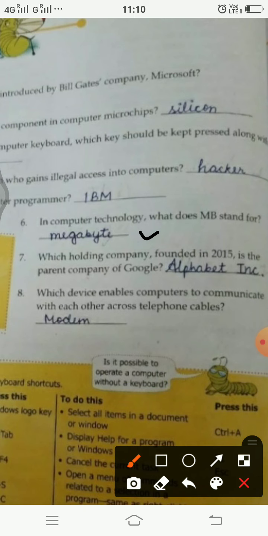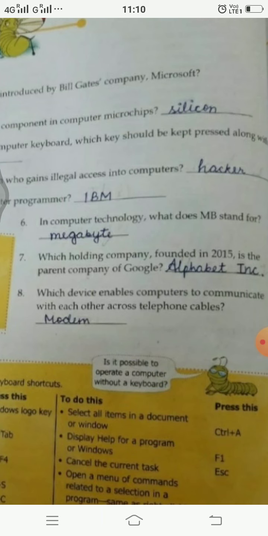Bit is the smallest unit, okay, and byte is a combination of 8 bits. So we have further megabyte, gigabyte. Megabyte is equivalent to 1024 kilobytes, I guess. So MB stands for megabyte.